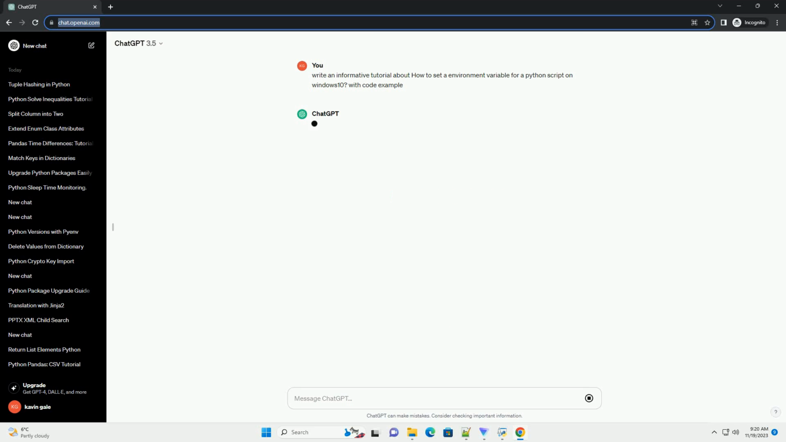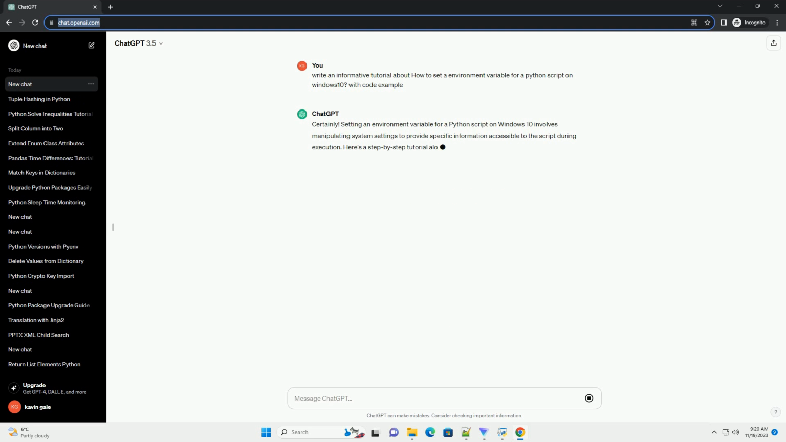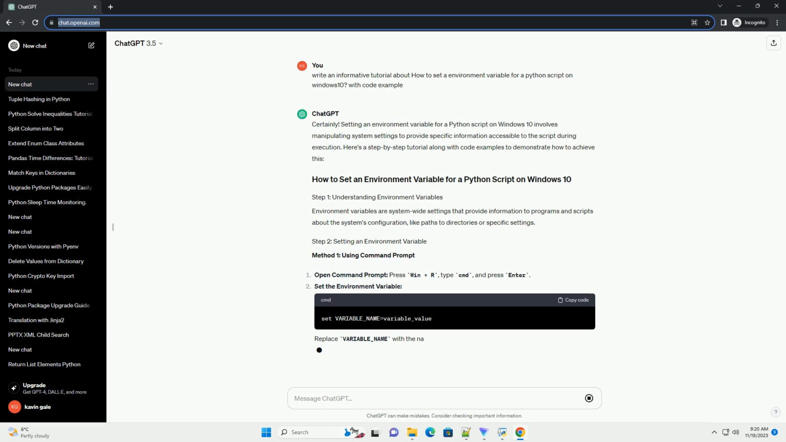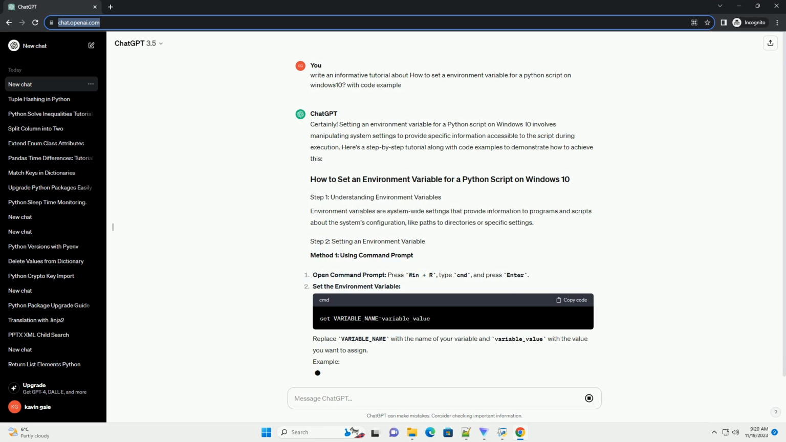Certainly. Setting an environment variable for a Python script on Windows 10 involves manipulating system settings to provide specific information accessible to the script during execution. Here's a step-by-step tutorial along with code examples to demonstrate how to achieve this.